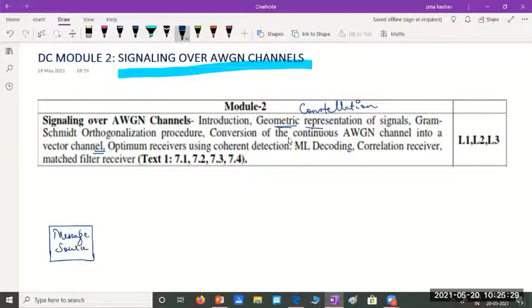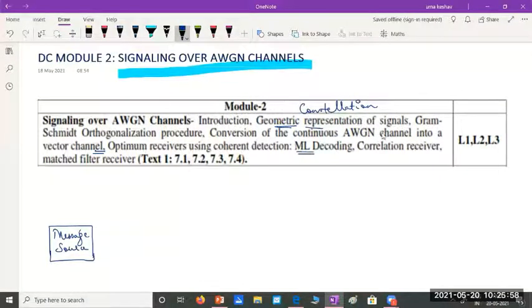So what are the things we do at the transmitting end and at the channel? And then when we move on to receivers, we'll study what is the best way in which I can receive the signal in spite of noise, using maximum likelihood decoding. ML stands for maximum likelihood decoding.